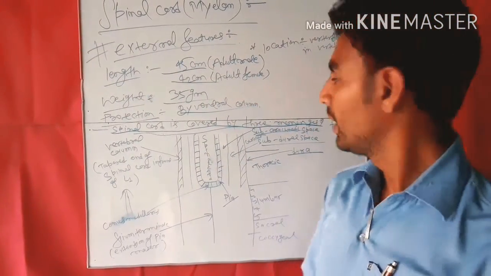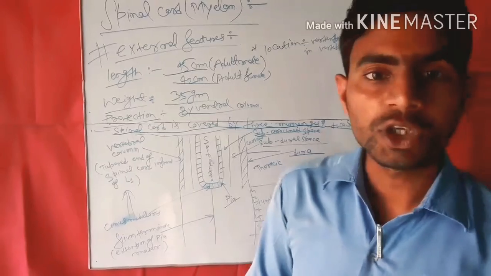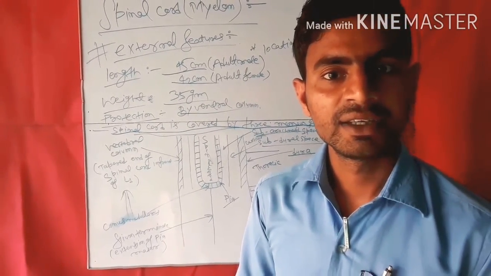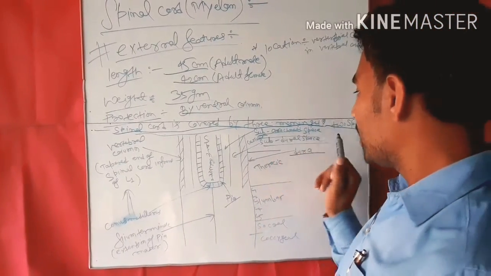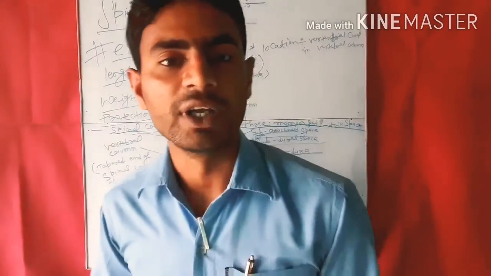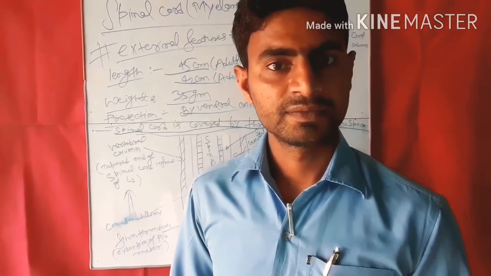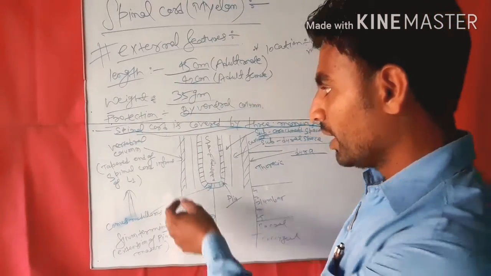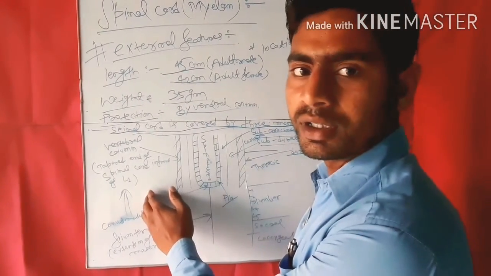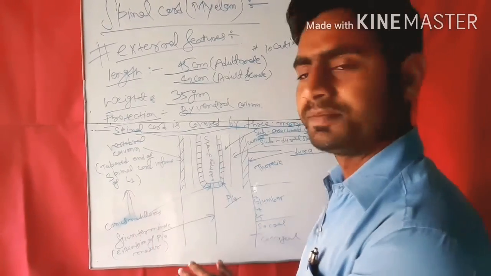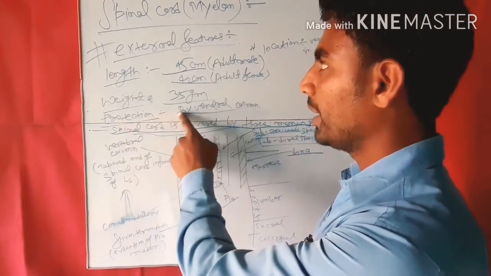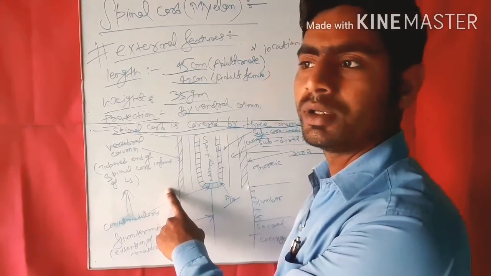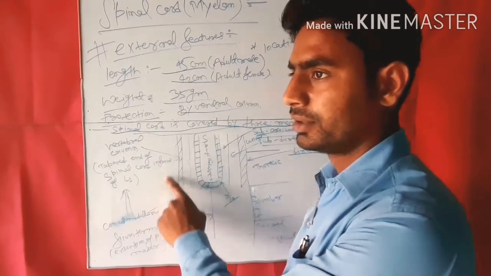Two spaces are also present, the subarachnoid space and the subdural space. The outer layer is the vertebral column. The spinal cord is protected by the vertebral column.